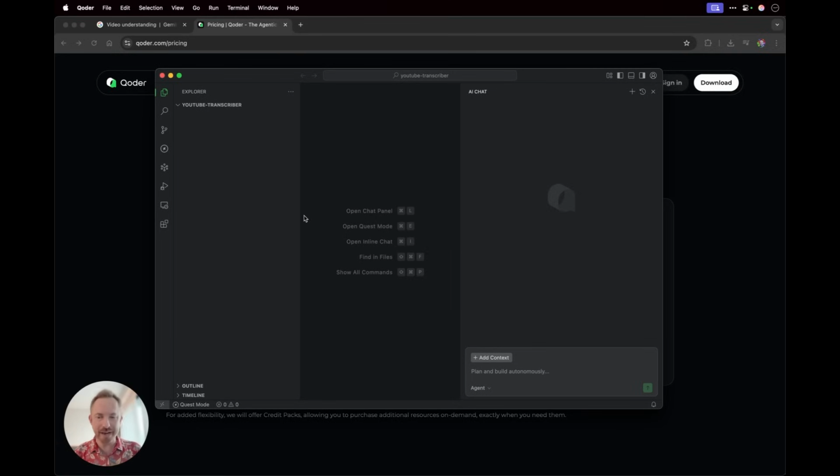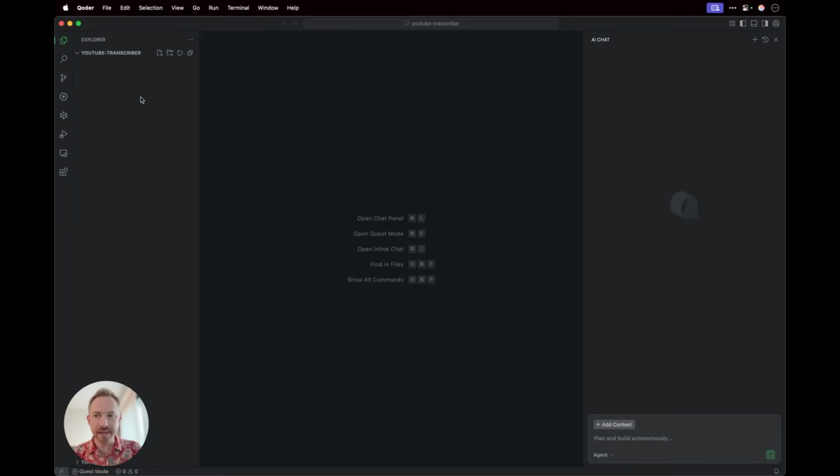So if you look at it, it actually looks very similar to Cursor with the Explorer, the main panel, and of course the ability to have AI chat with Agent or asking things. But what actually makes Qoder unique is you can go into quest mode over here and set new tasks for something you want to do.